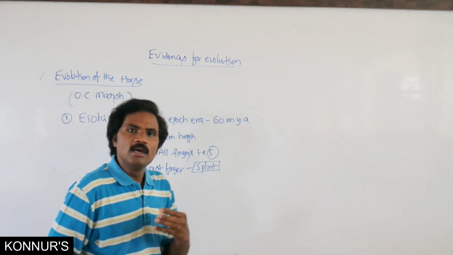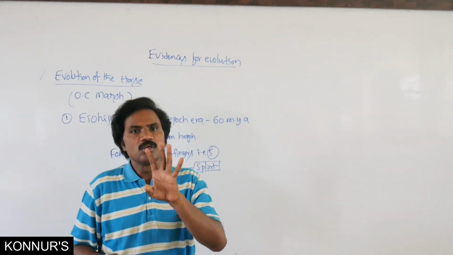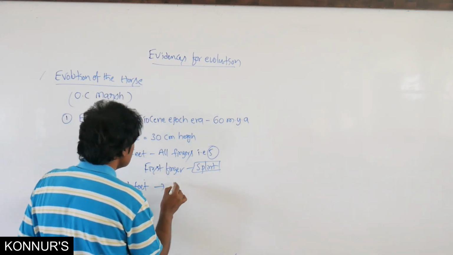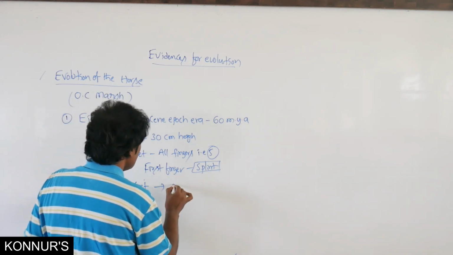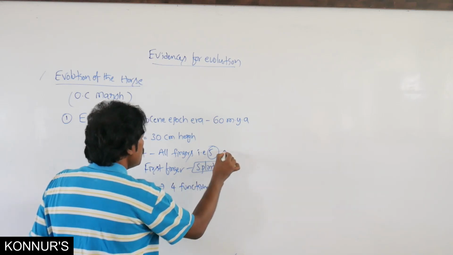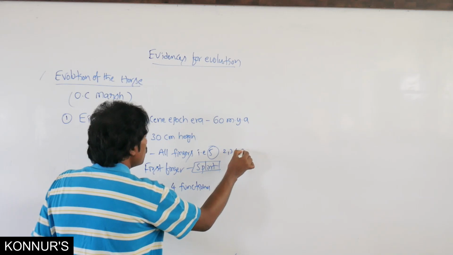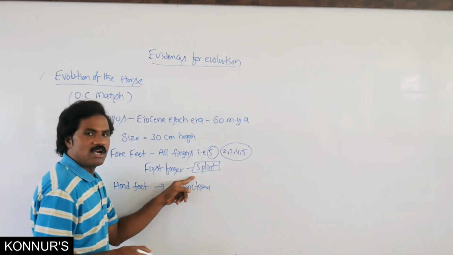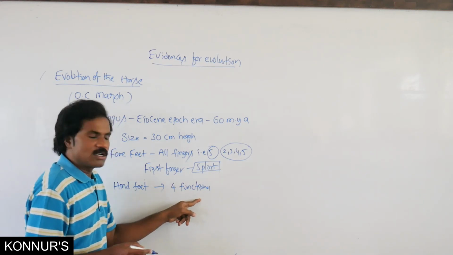Related to the hind feet, there are 4 functional fingers here: 2, 3, 4, 5. All are functional, and the first is the splint finger.